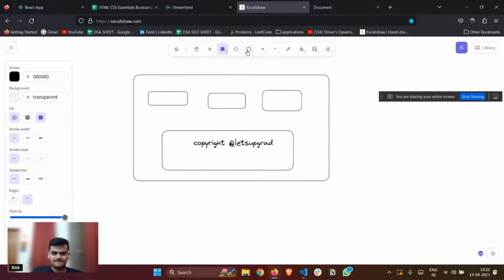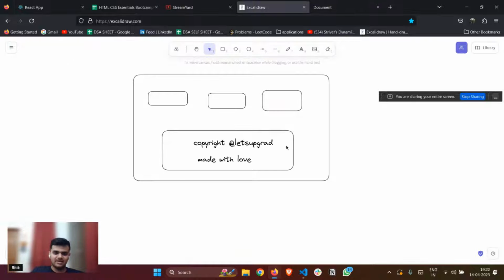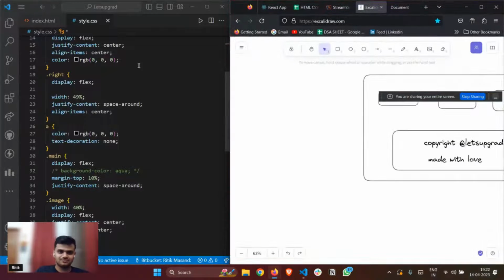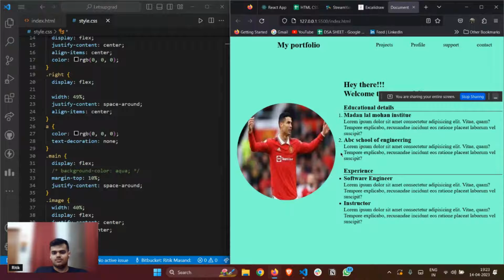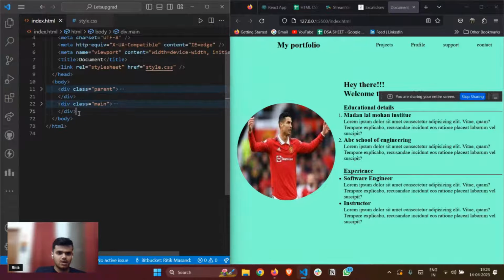So something like, if our cheese made with love, right? And something like this. So okay, now let me just include this part as well. Now we have a div called footer, right? Footer.